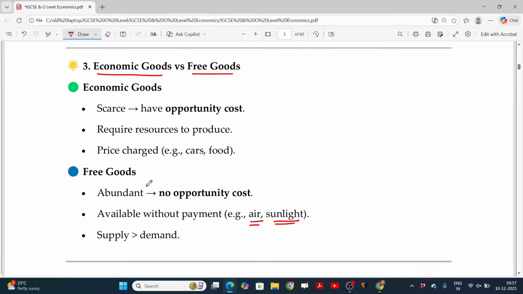These have no opportunity cost because they are available in abundant manner and without payment, and usually the supply is higher than the demand. Availability is higher but the demand is much lesser. In these cases we call it a free good. An economic good is produced out of limited resources and has an opportunity cost, is scarce, and requires resources to produce. For those resources they will demand a price, so a price is charged. Examples: cars and food are economic goods, not supplied free.